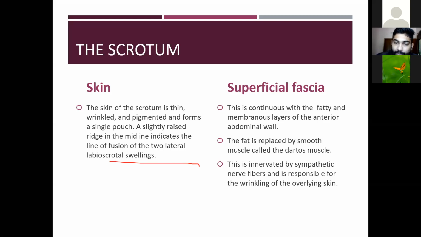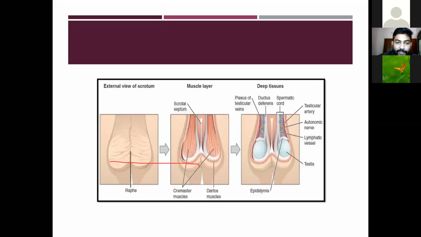Here it is continuous with the fatty and the membranous layer of the abdominal wall. Then the fat is replaced by the smooth muscle called the dartos muscle. Here you can see the skin, then the cremaster muscles and the dartos muscle, and the epidermis above.